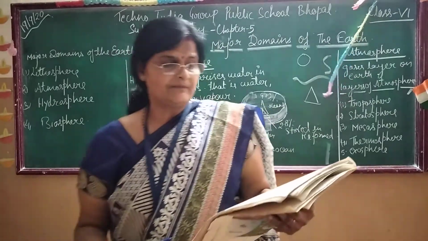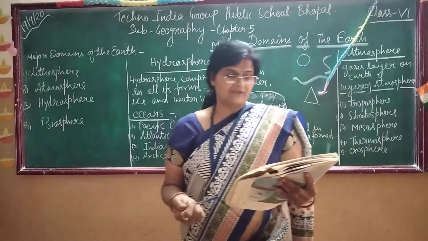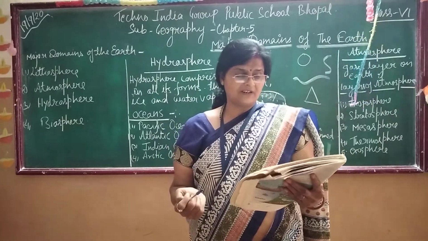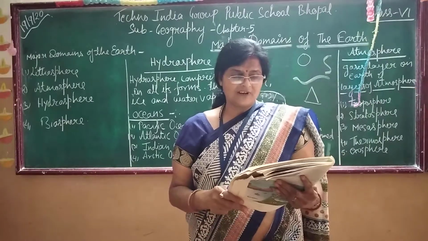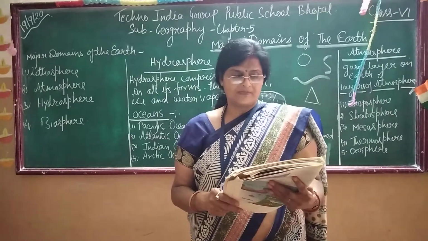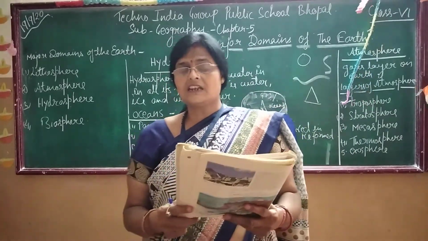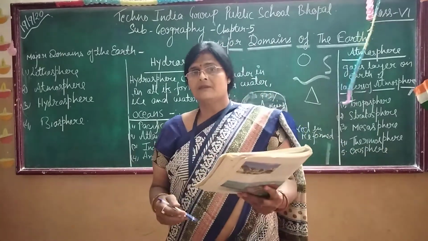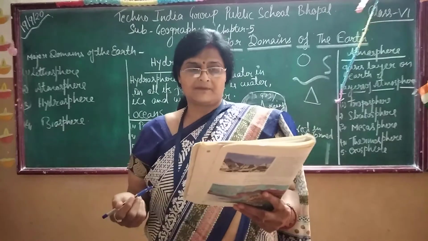So all these affect each other in some way. For example, cutting of forests to fulfil our needs, clearing of land and agriculture may lead to the fast removal of soil on slopes. If we cut the forest, if we cut the trees, it also affects our life, because if there will be no trees, there will be no rain, and it will increase global warming.